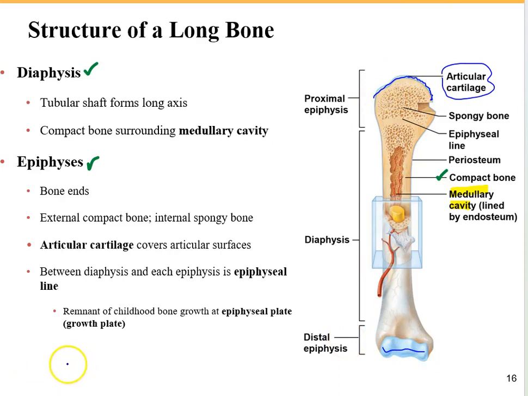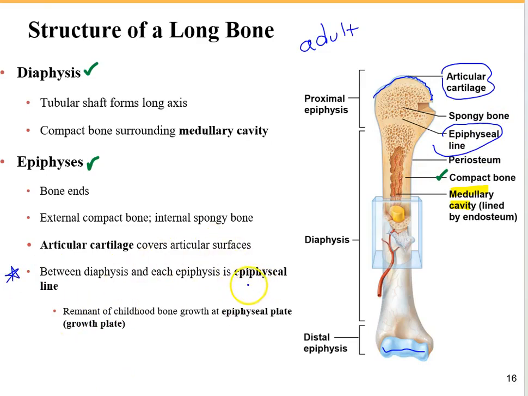These are the parts that come into contact with other bones in a joint, helping to reduce friction and absorb shock. There is another structure in adults called the epiphyseal line. The epiphyseal line is found between the diaphysis and each epiphysis.